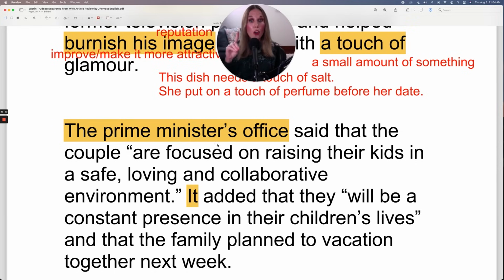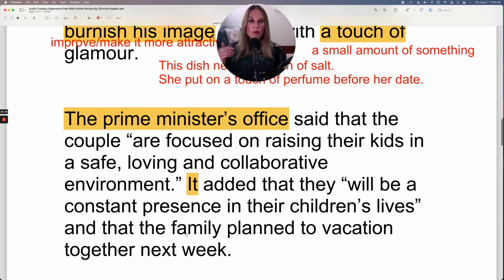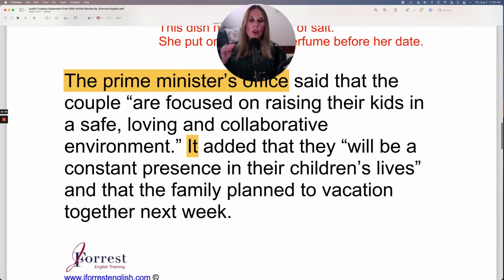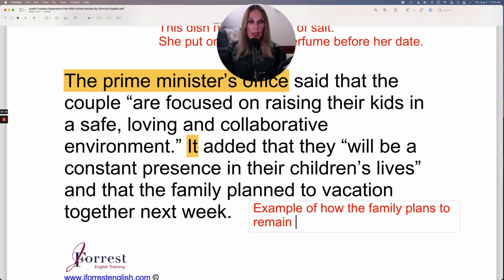It added, the office added, that they will be a constant presence in their children's lives and that the family plan to vacation together next week. So this is an example of how the family plans to remain, what's that adjective? Close. So example of how the family plans to remain close. They're going to still go on vacations together.